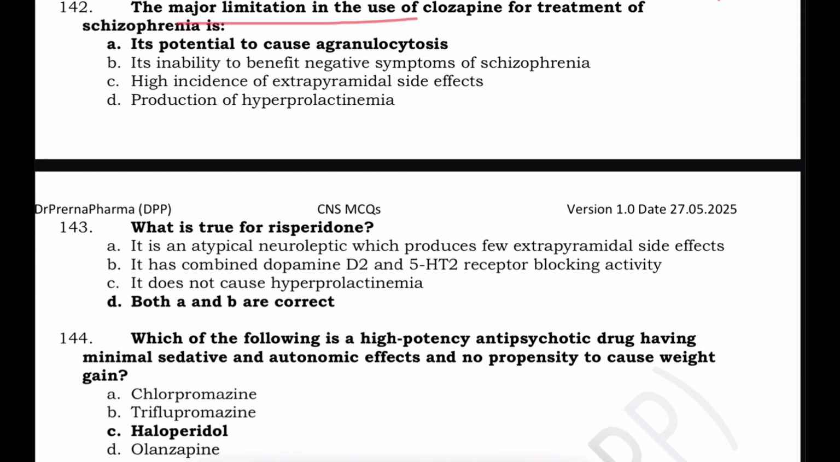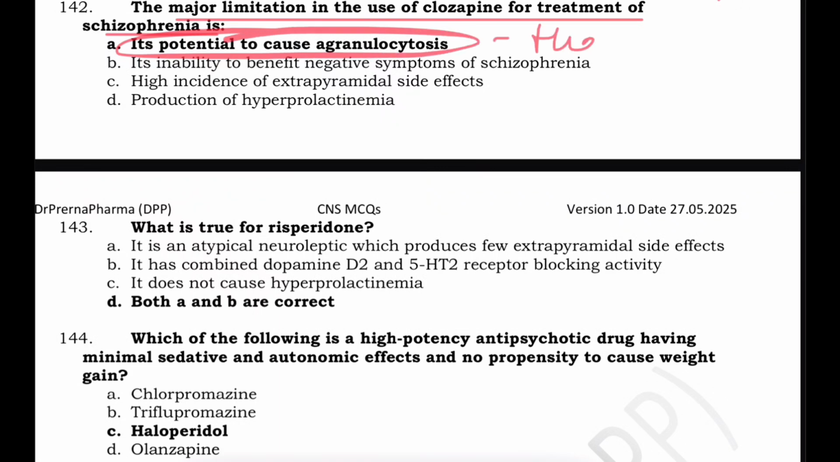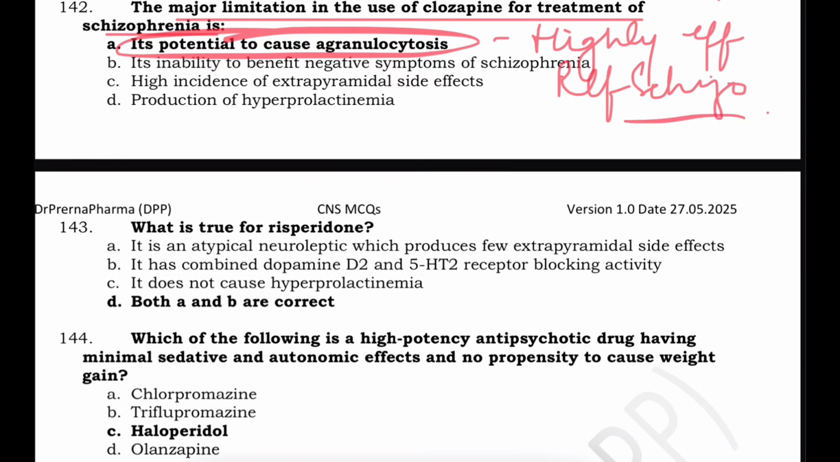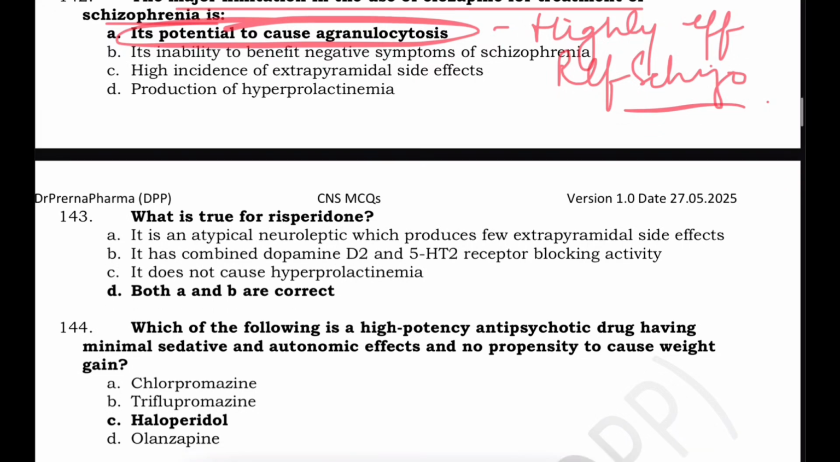The major limitation in the use of clozapine for treatment of schizophrenia is its potential to cause agranulocytosis. Clozapine is highly effective in refractory schizophrenia, or what you call as resistant, in improving both negative and positive symptoms. However, its use is limited due to the risk of agranulocytosis.